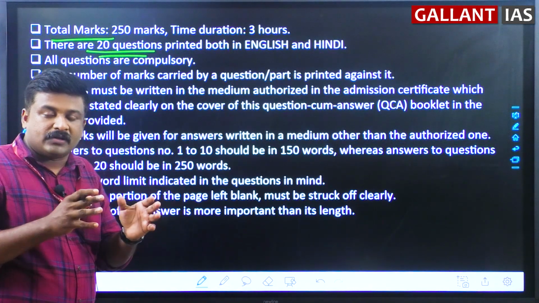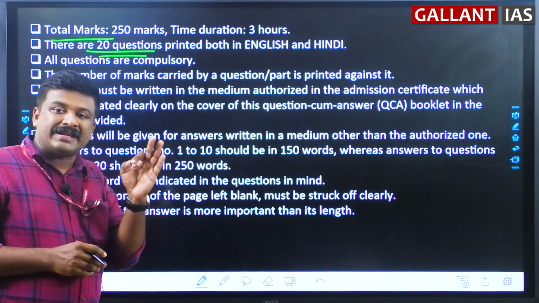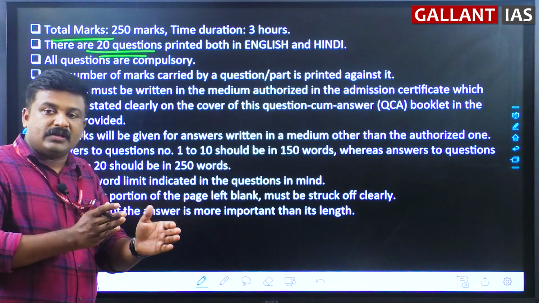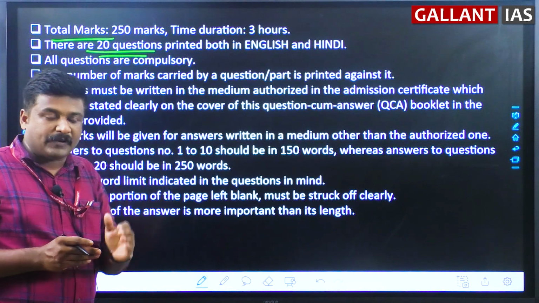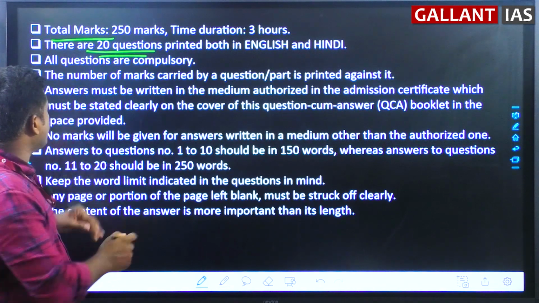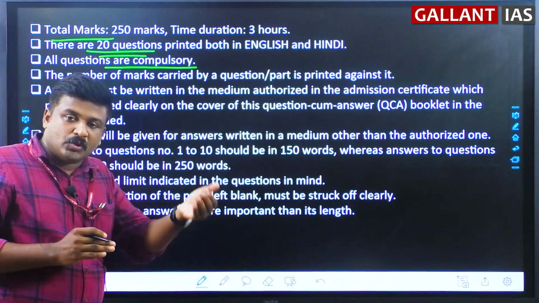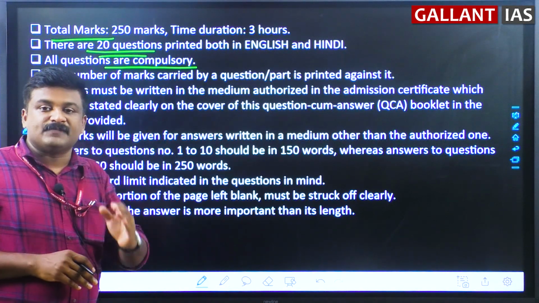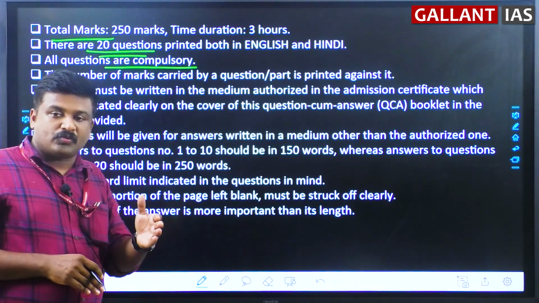The questions are printed in the question-cum-answer booklet. These 20 questions are printed only in English and Hindi, not in any regional languages. The answers you write, of course, can be in the medium you have chosen. The questions are only in English and Hindi. Now all the questions are compulsory. This is also very important. Please don't think that like optional you have choices here. In GS papers no choices are there. You have to attempt all the 20 questions if you wish to score in a decent way in GS papers.